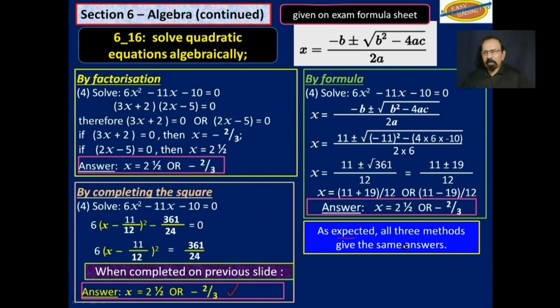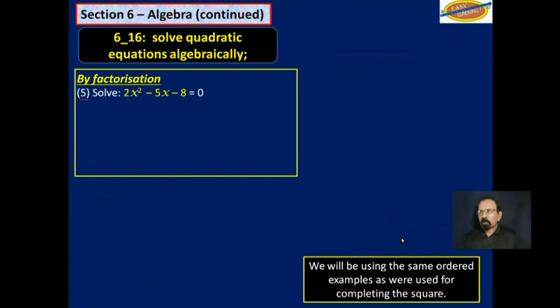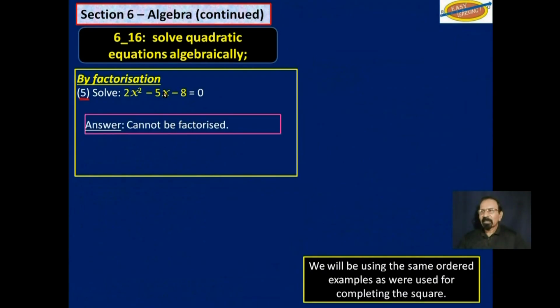As expected, no surprise here by now, all three methods would give the same answers. Let's look at example 5. This is the last example we are looking at with work that we have done before. Now, the thing about it is this cannot be factorized. So now you will see where that formula comes in, or even completing the square.